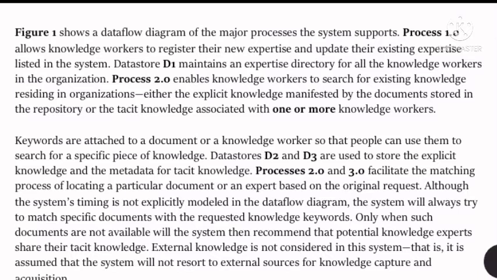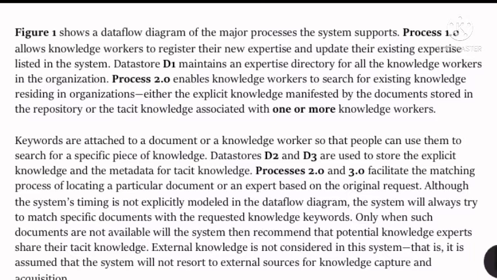Data stores D2 and D3 in figure 1 hold the knowledge and the metadata for tacit knowledge. From figure 1, processes 2 and 3 all facilitate the matching process of locating a particular document or an expert based on the knowledge request.